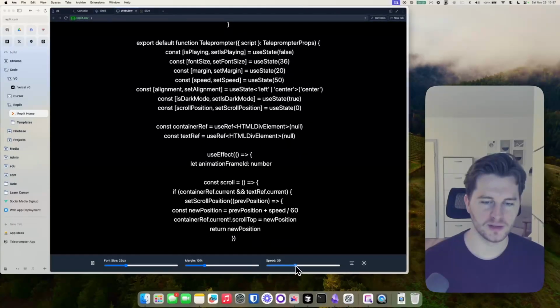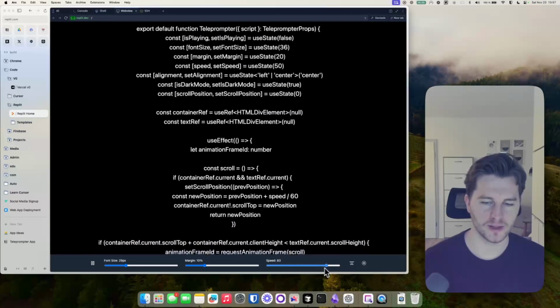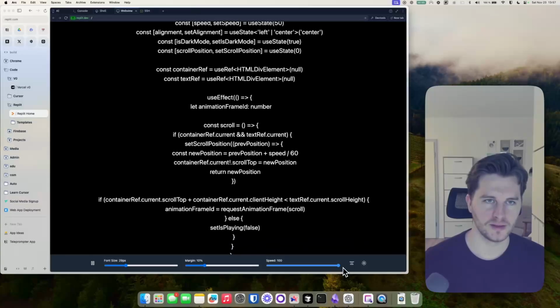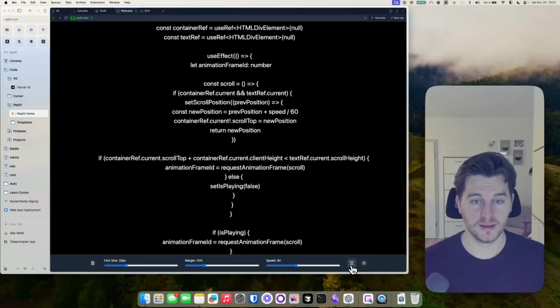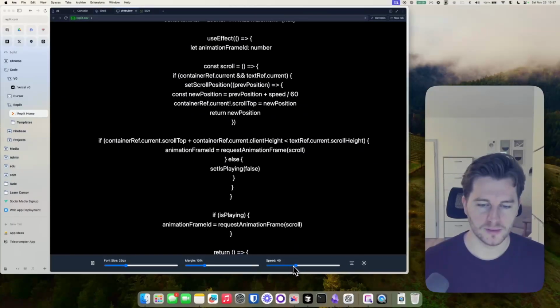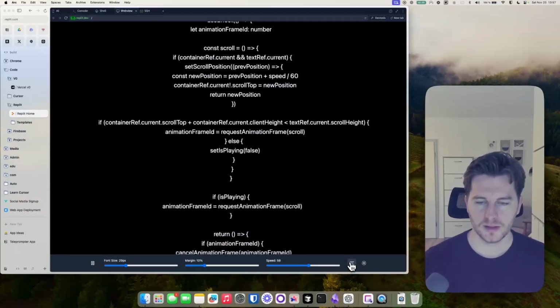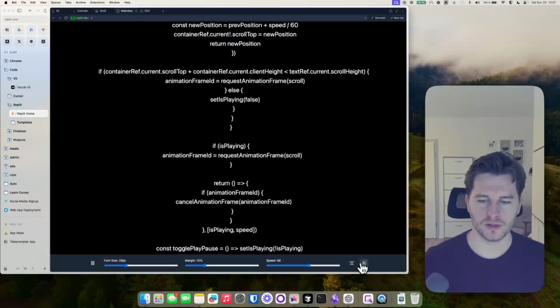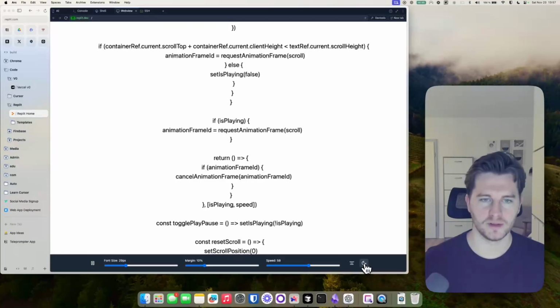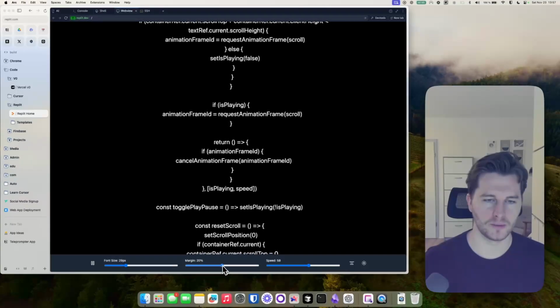Yeah, this is really slow, but why not, right? We could have slow speed. It's not bad to be able to control this quite a lot. Center and left alignment, this works as well. It's good. And then we have dark mode and light mode working already as well.